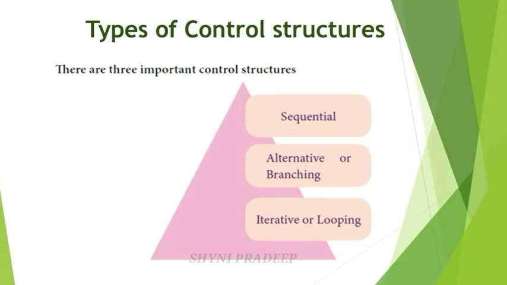The program statements jump from one part of your program to another part of your program based on the condition. Those statements are called control statements. Which means it skips some segment of your program and executes another segment of your program based on the condition. Those control statements are also called compound statements. These control statements are divided into three types. What are they? Sequential statements, alternative or branching statements, iteration or looping statements.